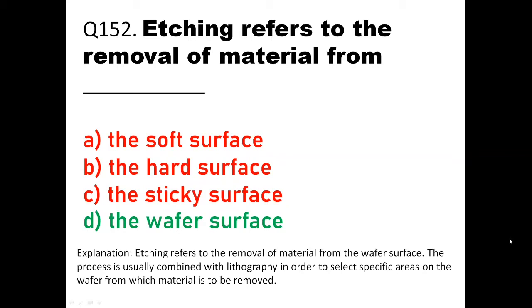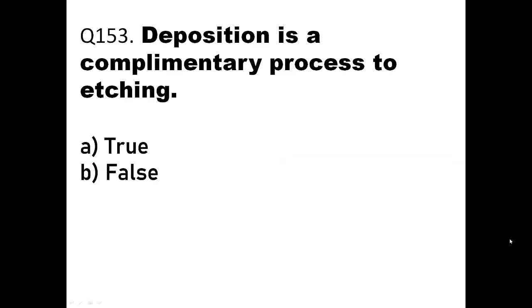And as an explanation, I have shown down also, etching refers to the removal of material from the wafer surface. The process is usually combined with lithography in order to select specific areas on the wafer from which material can be removed. Okay, so when you're removing that unwanted copper, that is called etching, from the wafer surface. Then we'll go to the next question, question number 153.